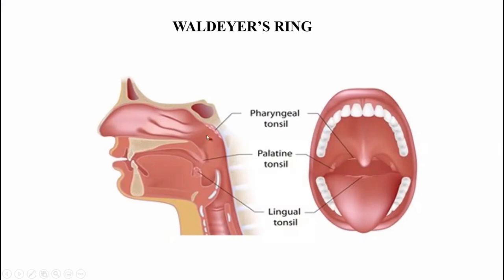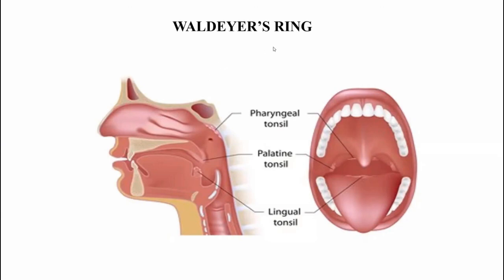So at the posterior superior wall of the nasopharynx, you will find pharyngeal tonsils. Basically all the tonsils are very much active in children. Pharyngeal tonsils, particularly when they are enlarged, are called adenoids. Adenoids.